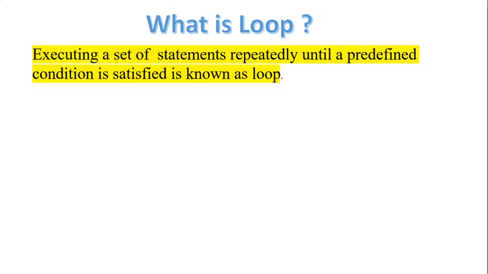For example, in the morning you wake up at home, get ready and go to school or college, and come back. Again, the second day you do the same thing. It is like a cyclic fashion, a repeated format. Doing the same thing again and again is called a loop.